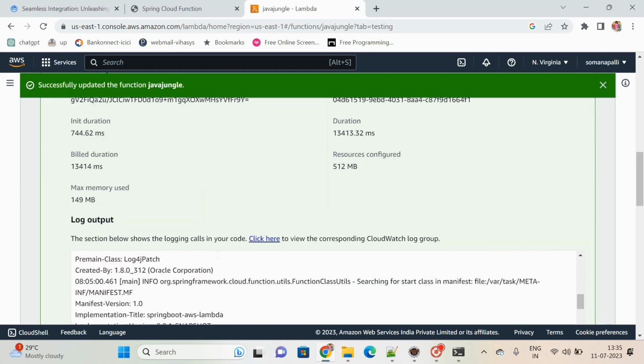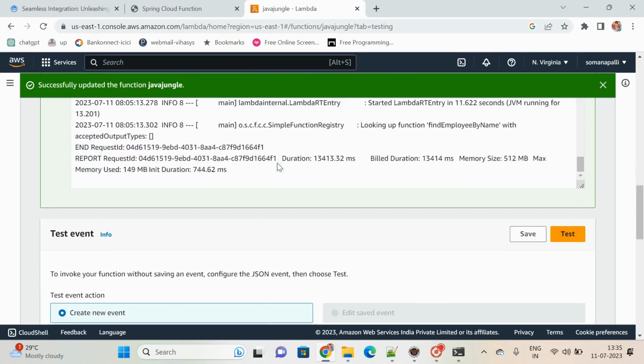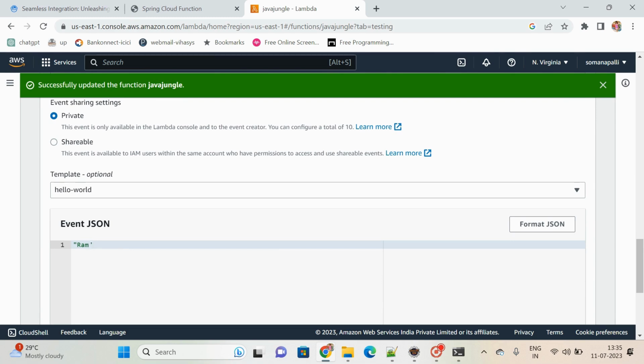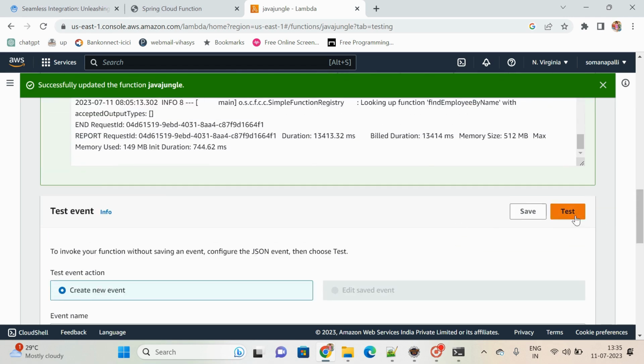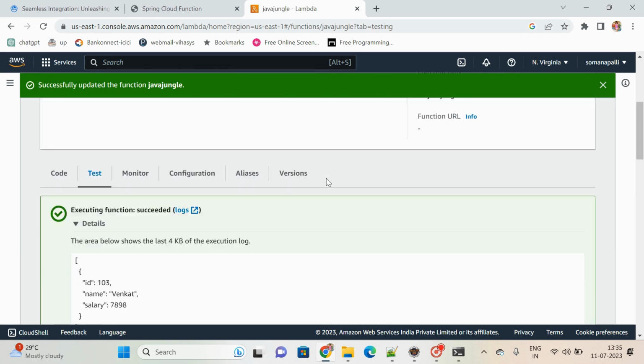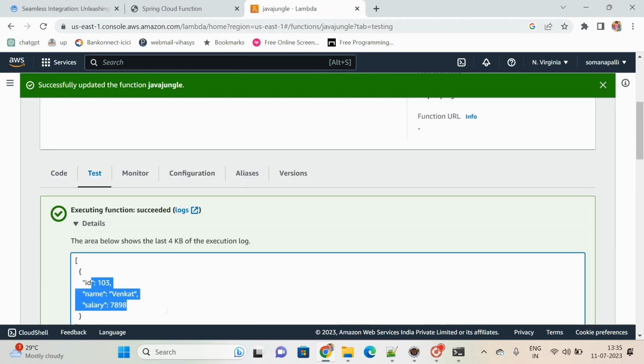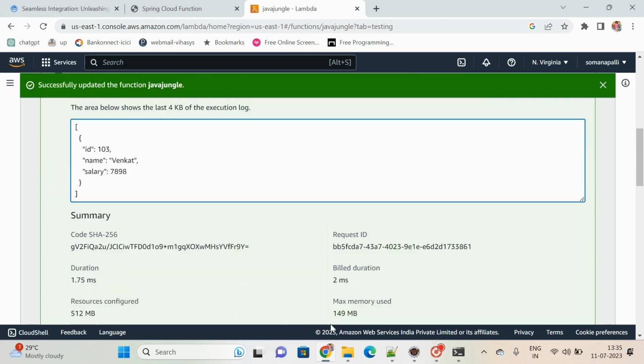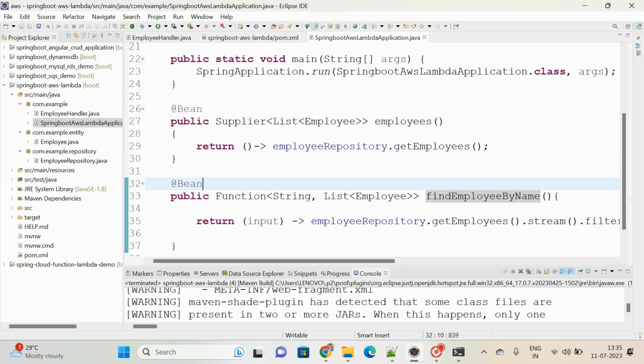So based on the input which we are giving, and you can see the log output also. For example, if I am passing Venkat and test again, definitely it will give you the Venkat related object like this. Based on the input you pass, accordingly we get the output. So in this way we can integrate a Spring Boot application, especially a serverless architecture, using AWS Lambda itself. I hope you all understood.